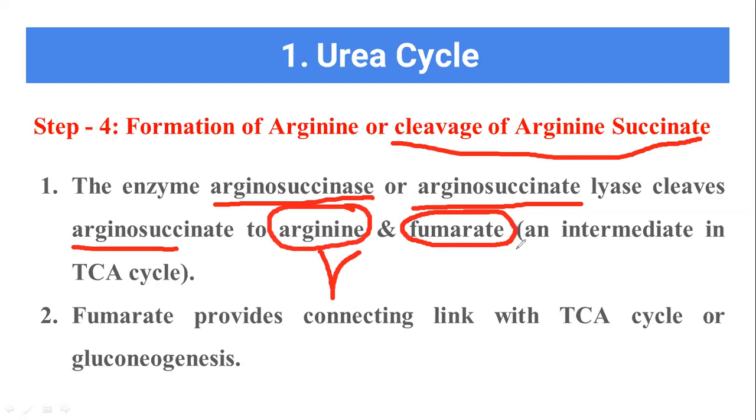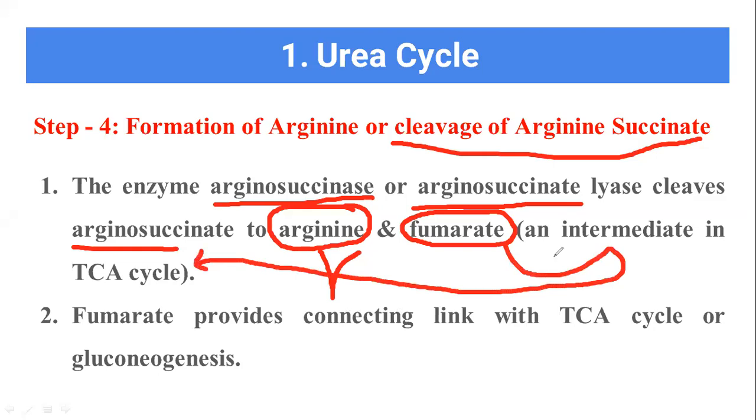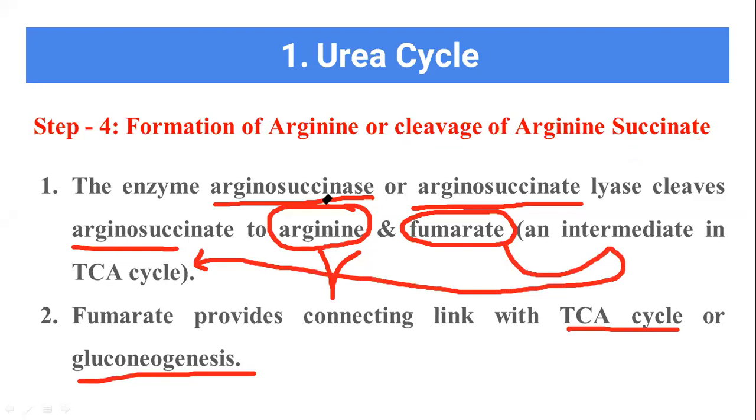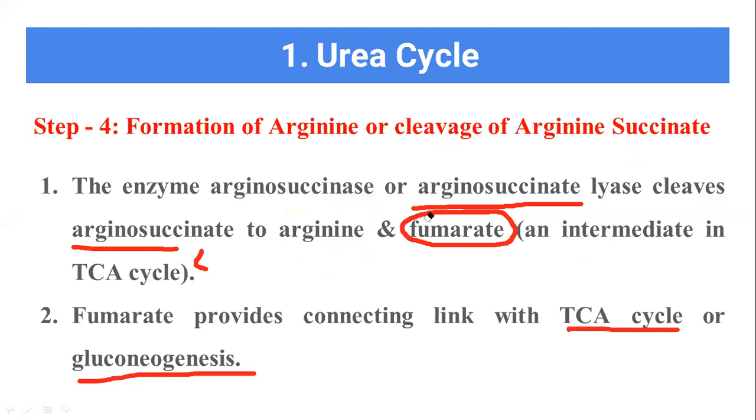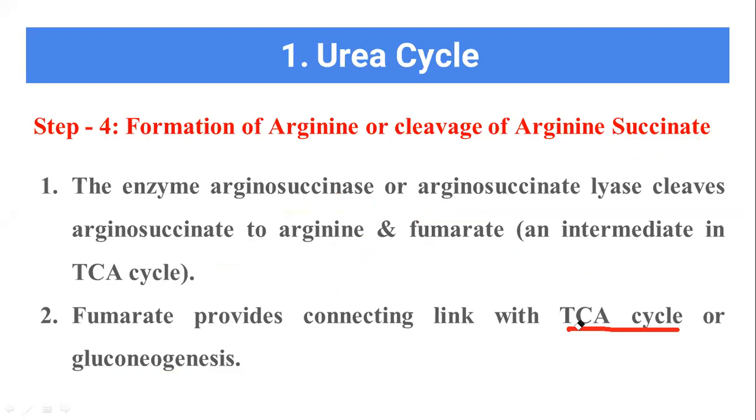This fumarate, what will happen? This fumarate will enter into the citric acid cycle. Okay. Now the fumarate provides the connecting link between the citric acid cycle and gluconeogenesis. This we have already discussed, citric acid cycle and gluconeogenesis, in the previous chapters. Okay. Now let us see, still something is happening in the step 4.